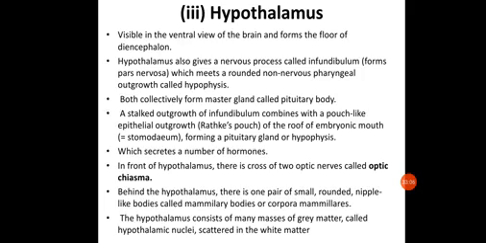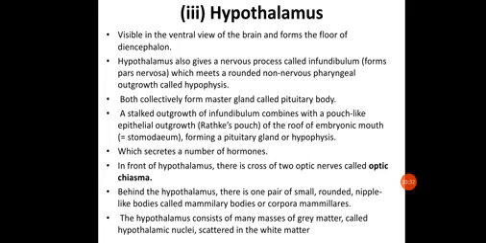So the main regions of the hypothalamus consist of the infundibulum and the hypophysis, which together form the pituitary gland, a master gland responsible for secreting hormones. The frontal part of the hypothalamus has the optic chiasma, and behind it are the mammillary bodies.